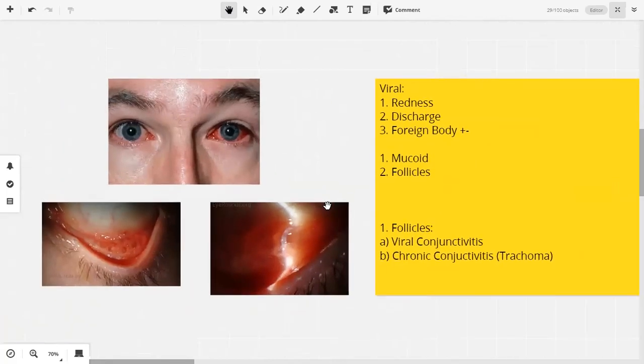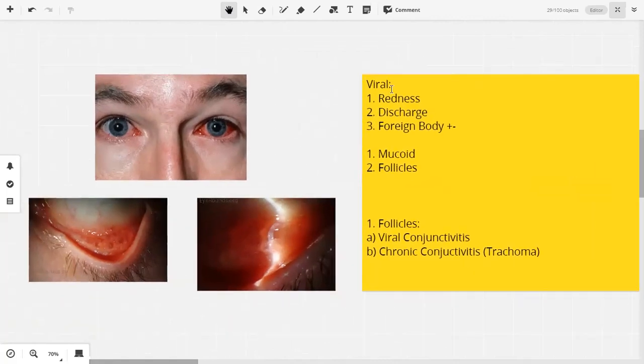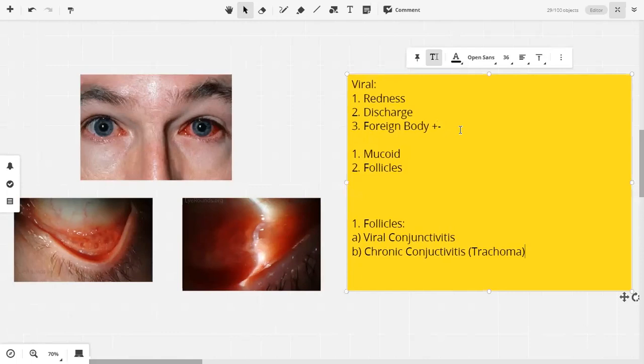Follicles हमें पता है क्या होते हैं, और हमें पता है कि viral में क्यों होते हैं. Because the response to viruses is the proliferation of the lymphocytes, or follicles are basically aggregations of lymphocytes. वायरल कंजंक्टिवाइटिस के जो अलग आगे सब टाइप्स हैं, उनमें दरअसल किस्सा कहानी यही होती है कि फॉलिकल्स कहाँ होंगे, कितने होंगे, किस तादाद में होंगे, and also if there are any other associated systemic diseases or signs.